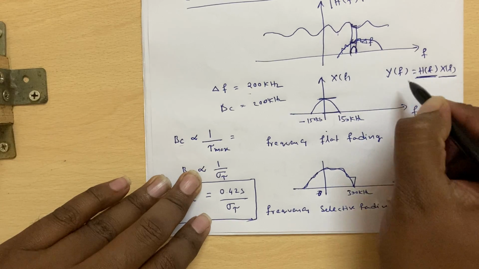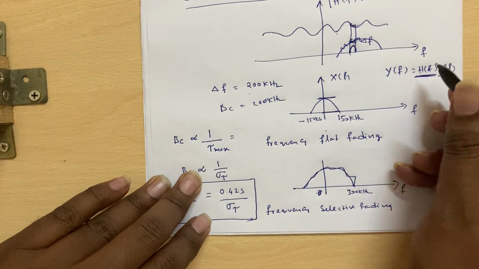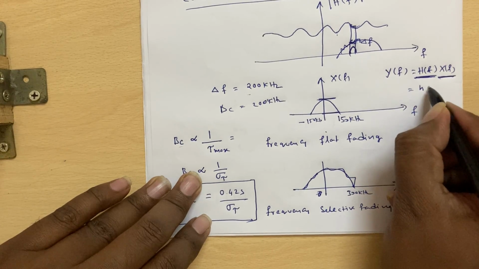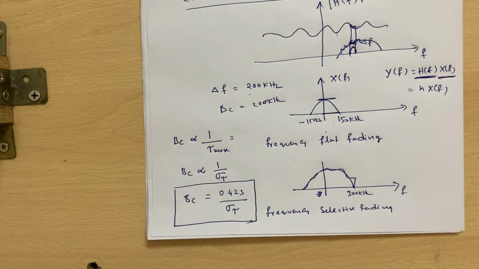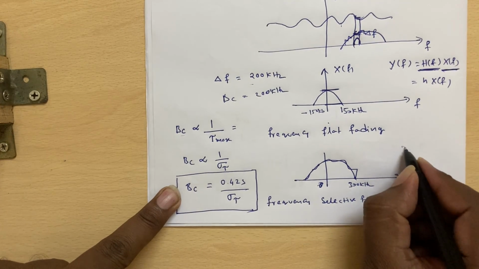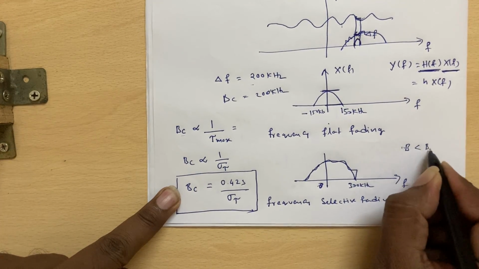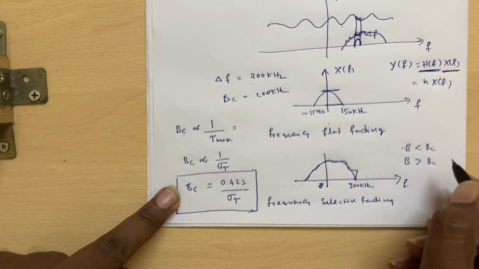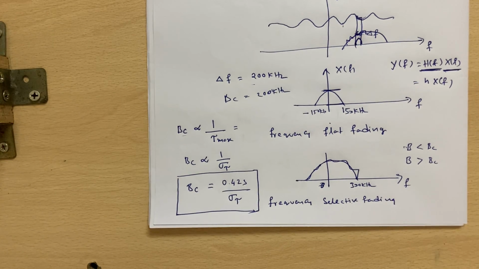If h of f is constant over the frequencies of x of f, even though it is a frequency selective channel, you can write this as simply some h into x of f, and thereby you can take the channel as a flat fading channel, and you will not require any complex equalizers to recover x of f from the received signal if the bandwidth of the transmitted signal is less than the coherence bandwidth. If the transmitting bandwidth is greater than the coherence bandwidth, then you will experience frequency selective fading, and you will have intersymbol interference, and you will need complex equalizers to recover x of f.